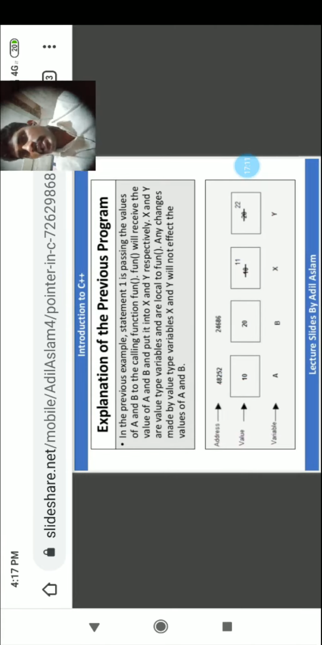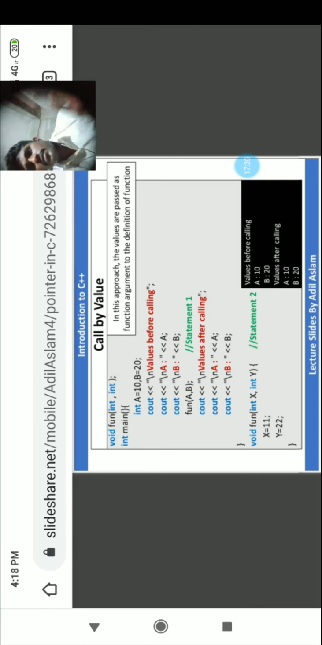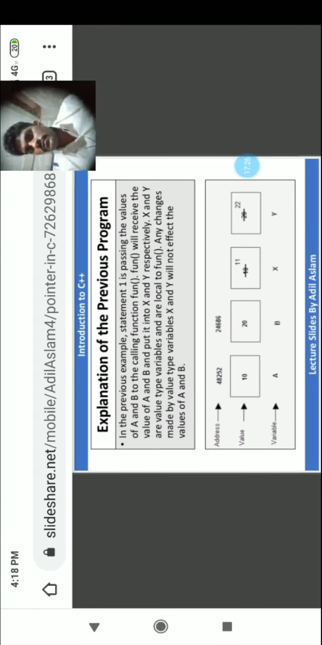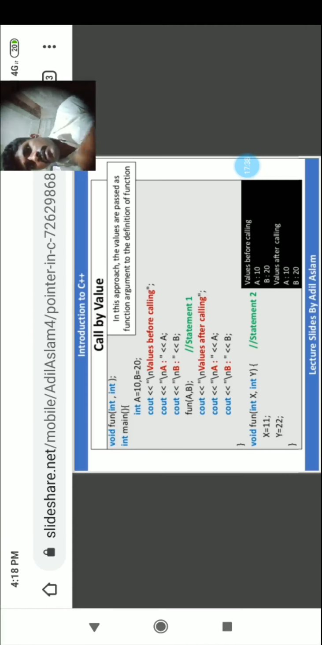So in the previous example, statement 1 is passing the values of A and B to the calling function. The calling function will receive the values A and B and put them into X and Y respectively. Now this function is calling the A value, B value to here. Where to where? Here to here. Now this function is putting the values in X and Y.